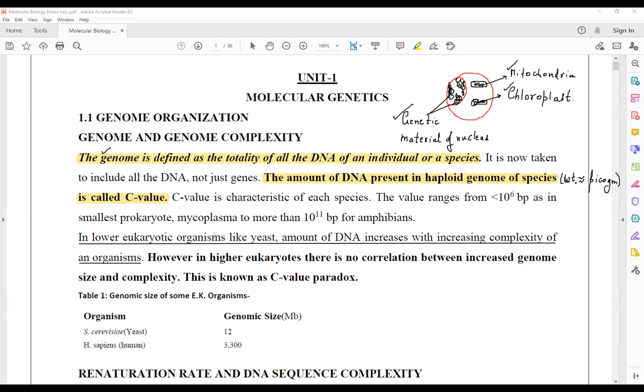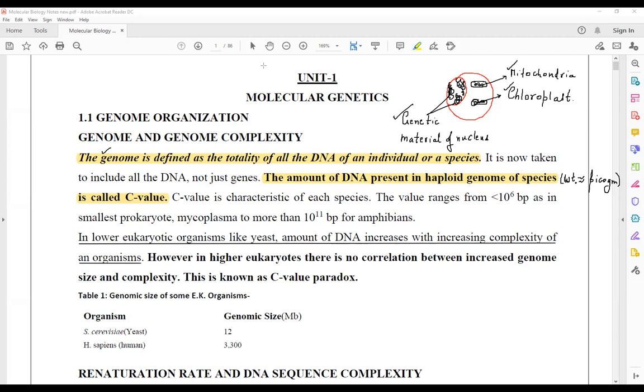But what happens in the case of amphibians? There is a class of organisms that have the highest amount of heterochromatin present within itself. एक ऑर्गेनिज्म है जिसके अंदर सबसे ज्यादा अमाउंट ऑफ जेनेटिक मटेरियल हेट्रोक्रोमेटिन की फॉर्म में प्रेजेंट होता है, and that is referred to as the amphibians.